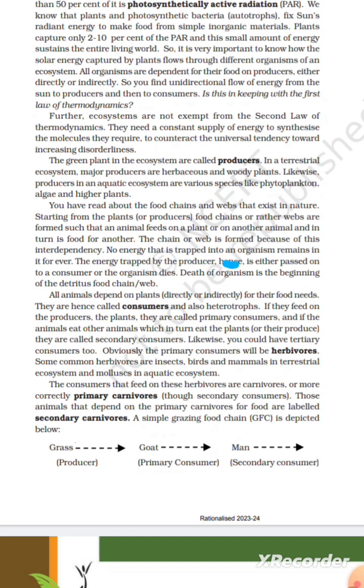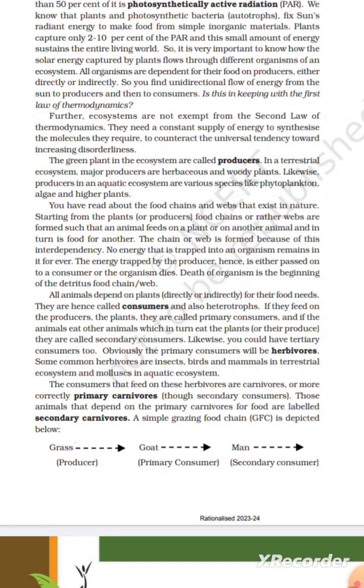The energy trapped by the producer is either passed on to the consumer or the organism dies. Death of an organism is the beginning of the detritus food chain. All animals depend on plants directly or indirectly for their food needs. They are hence called consumers and also heterotrophs.